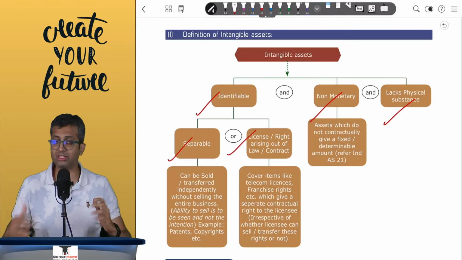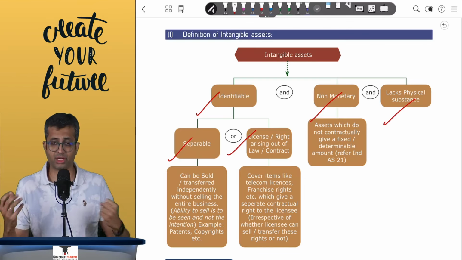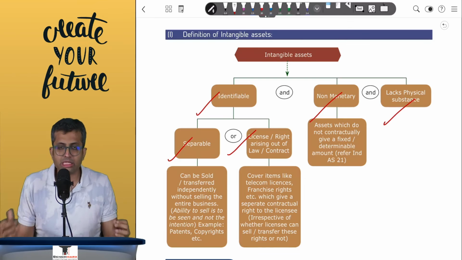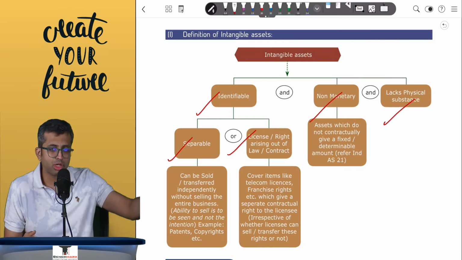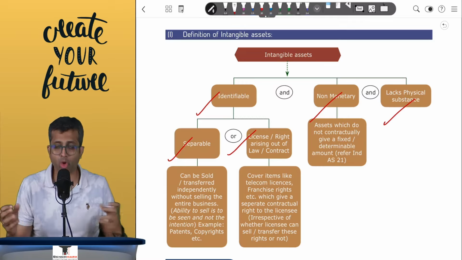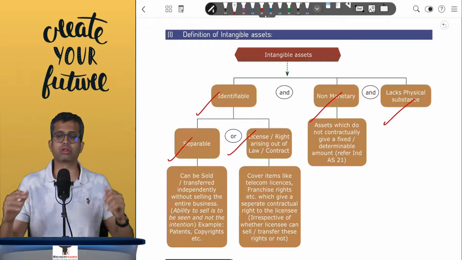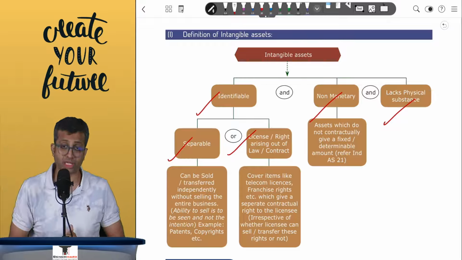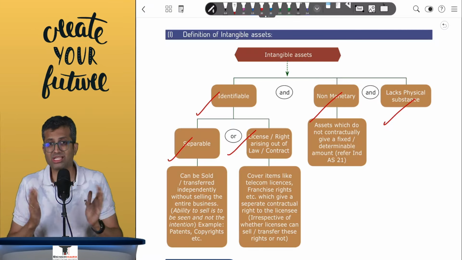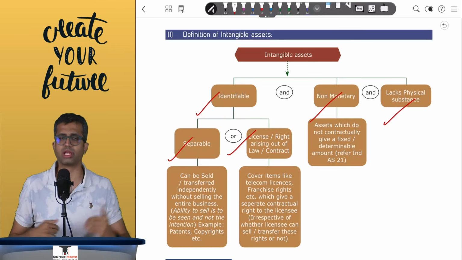If it does not meet them, then you cannot show it separately. Like the market share that Maruti garners: this market share cannot be separately sold without selling the entire business, and it does not arise out of a license or a contract, and hence Maruti cannot recognize the market share separately as an intangible.